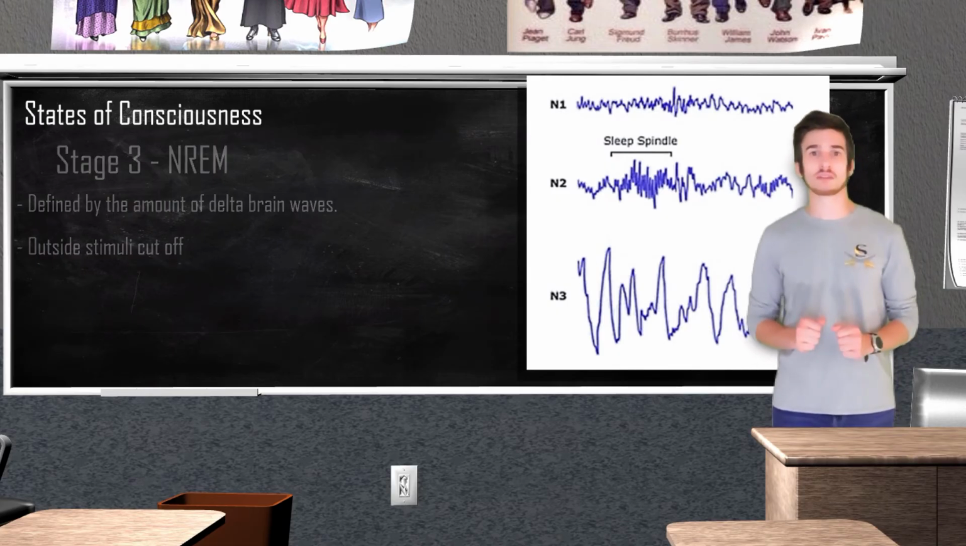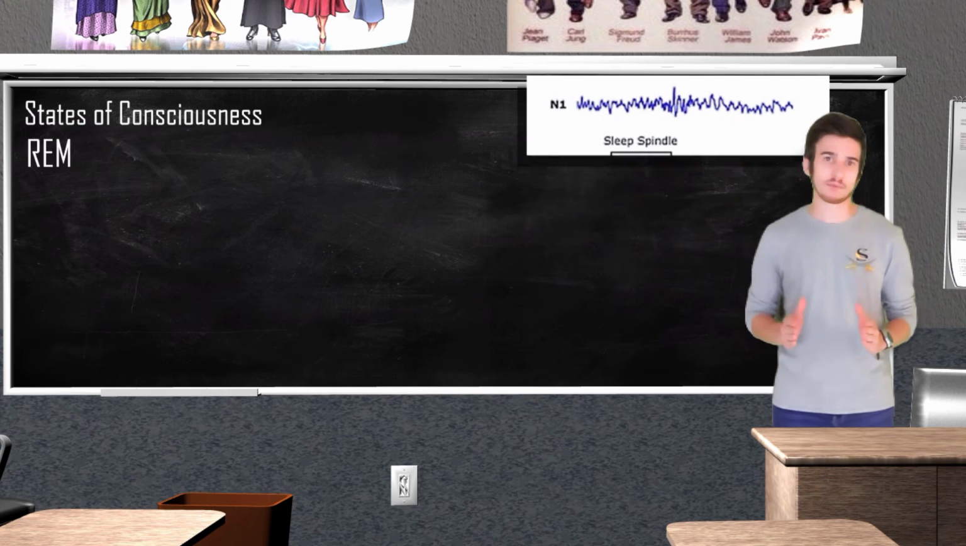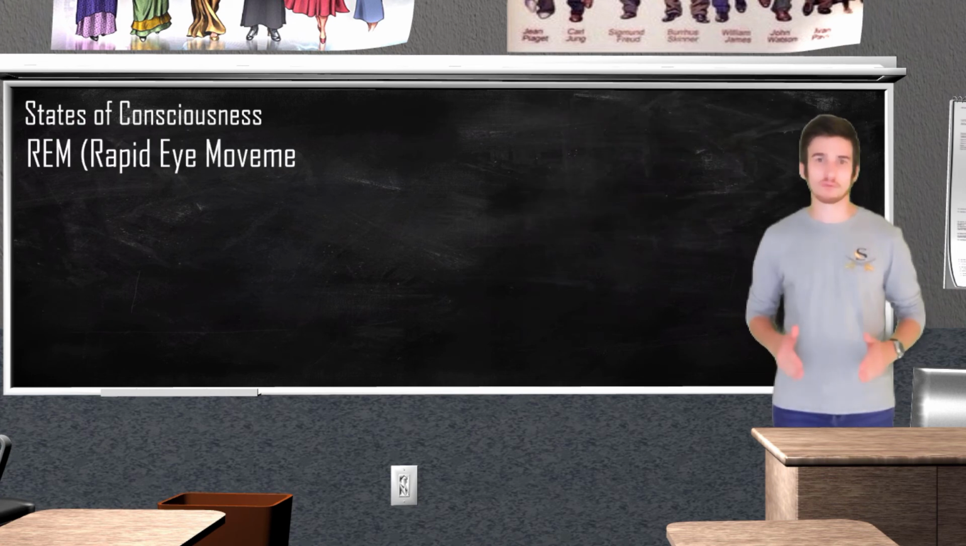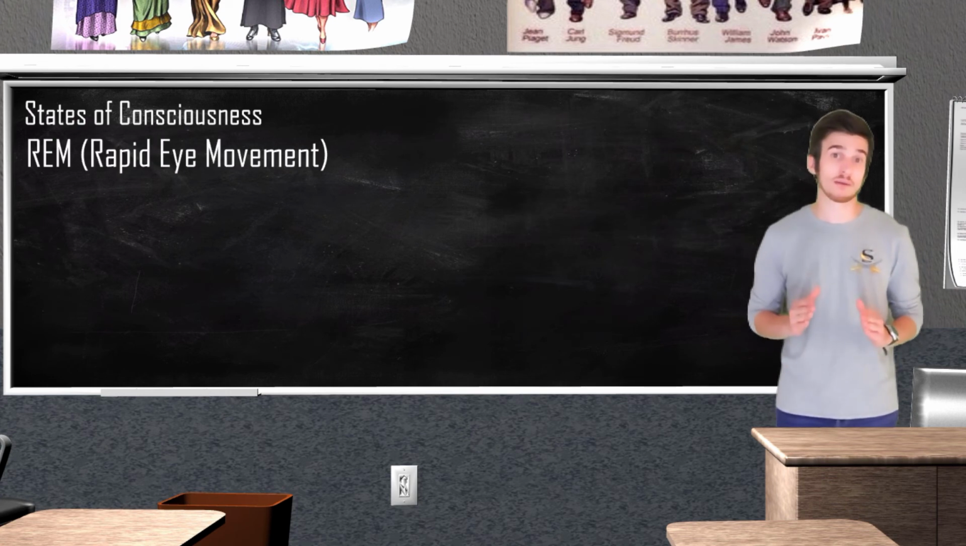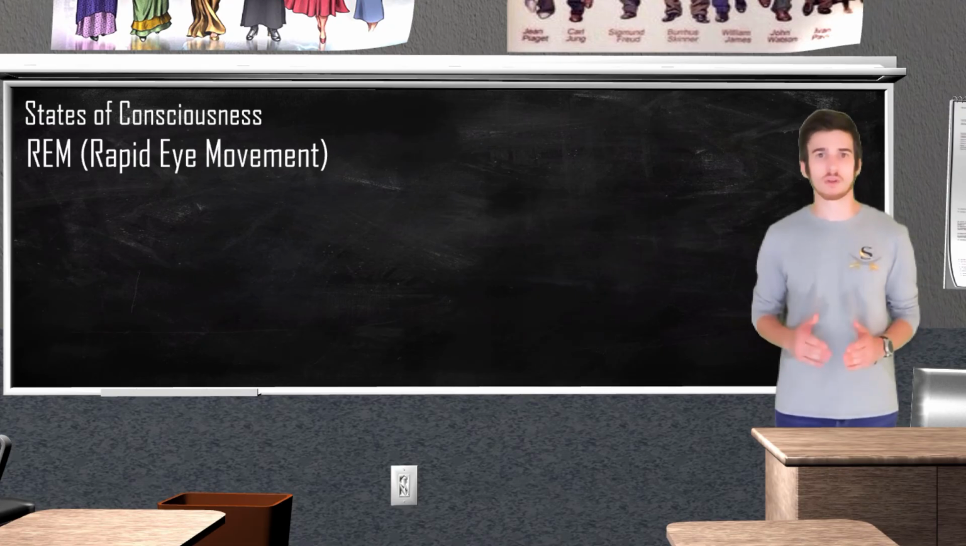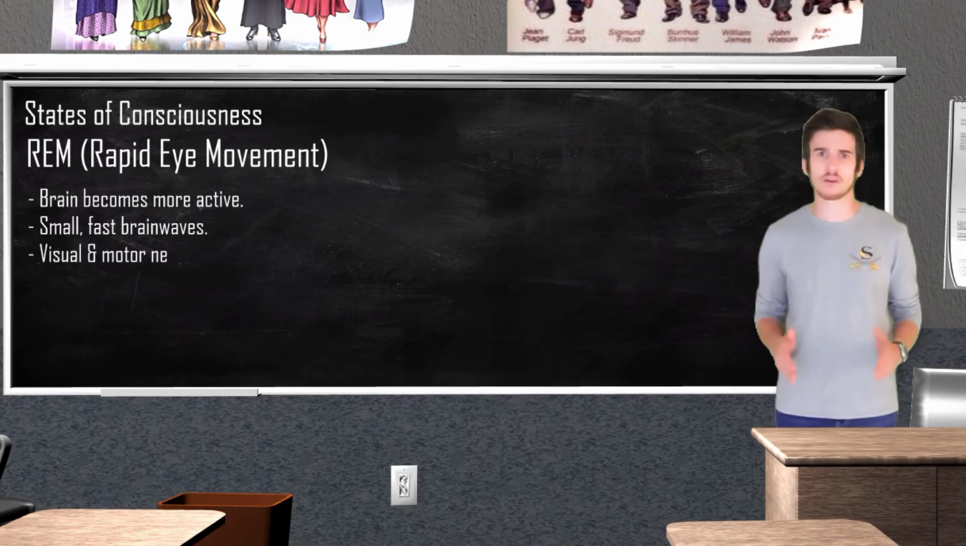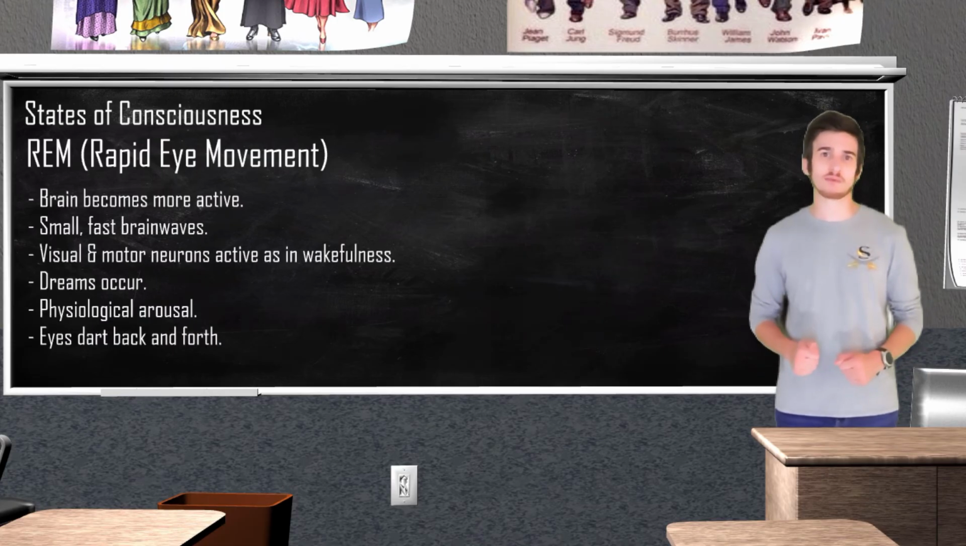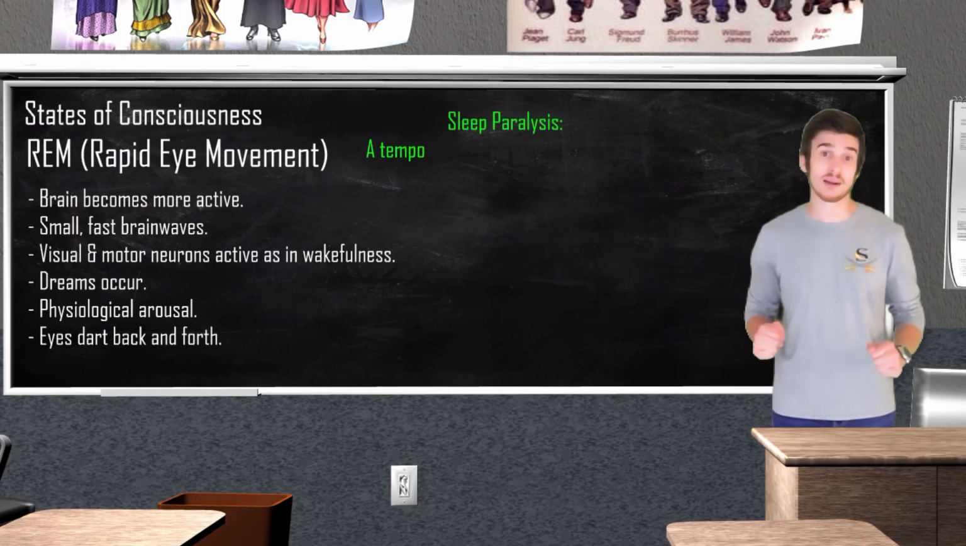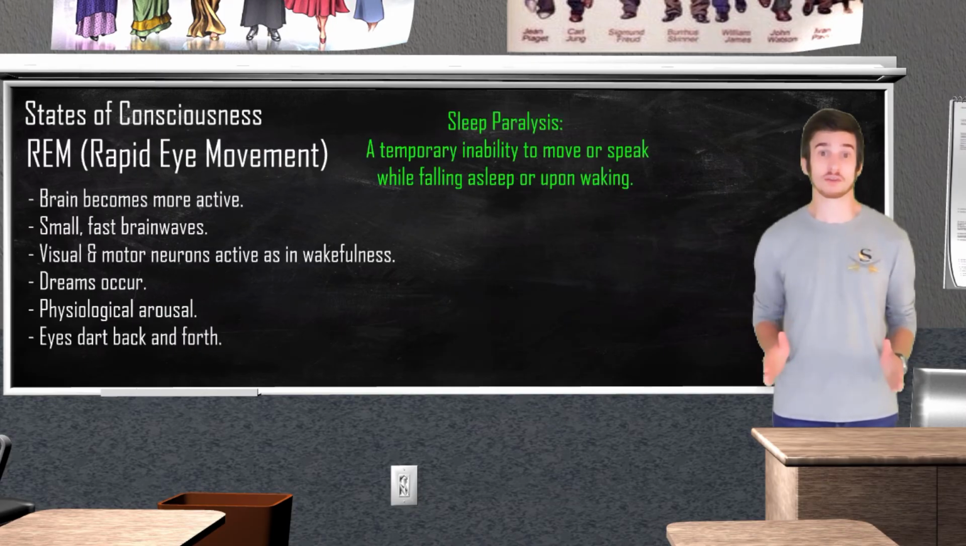And the final stage of sleep is called REM sleep, which stands for rapid eye movement. This is because during REM sleep, our eyes are constantly darting back and forth. Our visual and motor neurons are active just as they are in wakefulness, and this is the stage of sleep where dreams occur. On rare occasions, your mind regains consciousness before REM sleep is over. In this state, you might not be able to move any part of your body and might experience a couple freaky hypnagogic hallucinations. This is known as sleep paralysis.